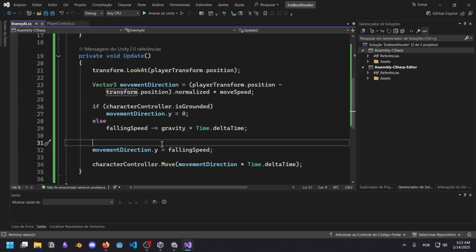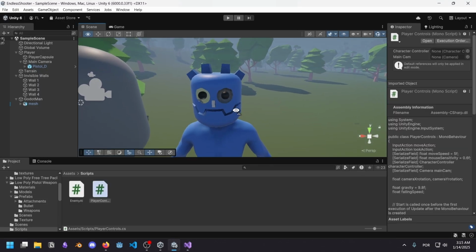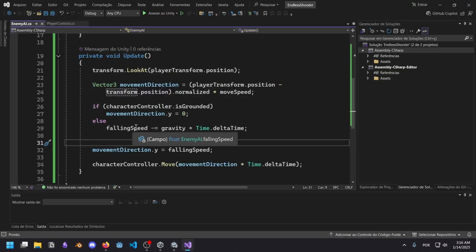Okay, now we gotta be able to shoot Godot Man. I'm so sorry, Godot Man, but your fate is to die. Now, I should create multiple scripts. You know what I should be doing, right? I should be creating health, hitbox, all of that. I'm not going to do that. I'm going to create everything within the enemy script because I'm lazy and because this game is very simple.